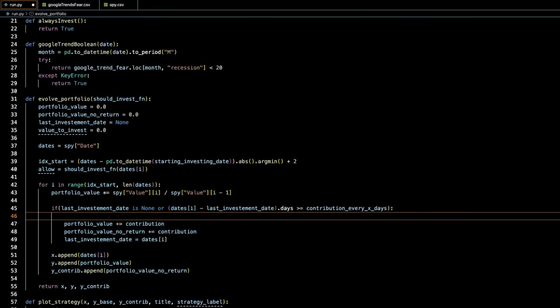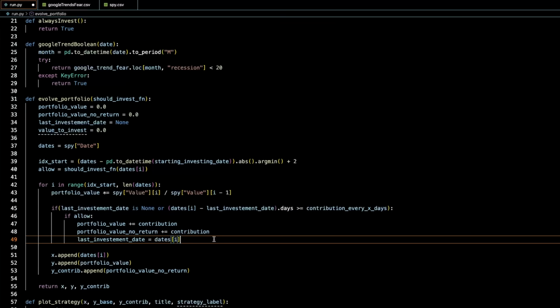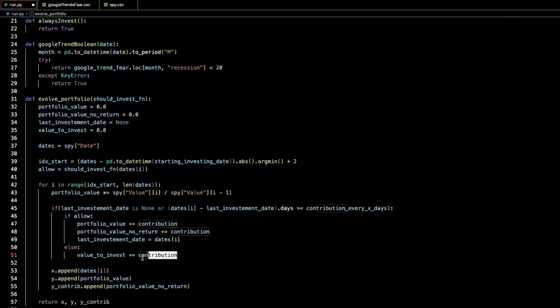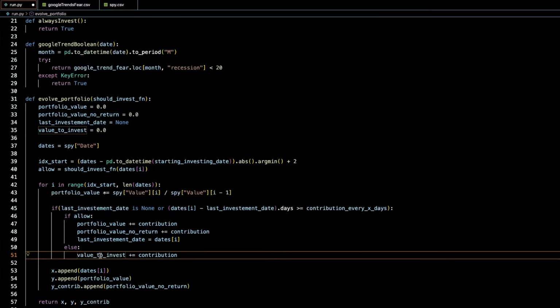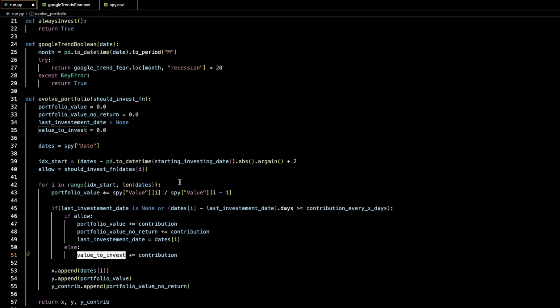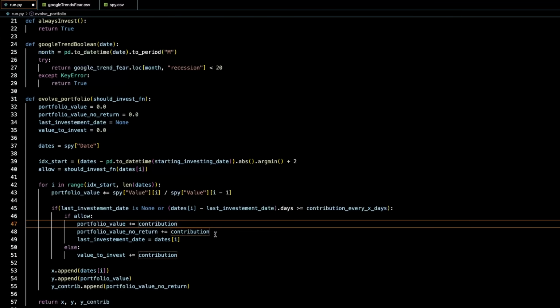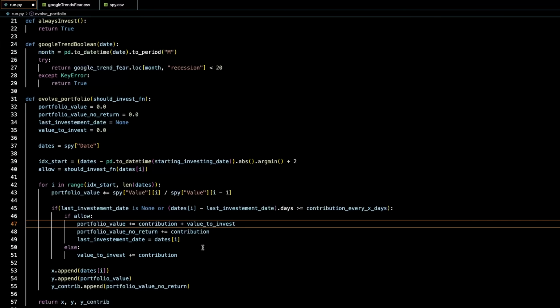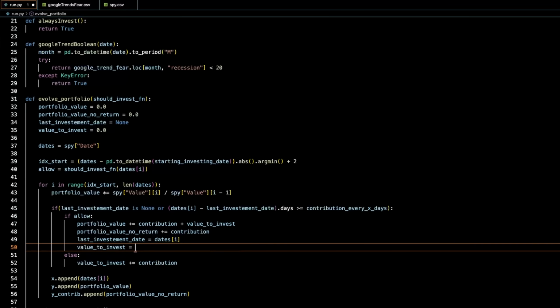So then in our if statement, we'll say if allow is true, you can invest. Otherwise, you're not going to invest at all, but you will add this money to the stockpile of money that you could invest. Now, of course, every time you believe there's a recession, this value is going to grow and grow and grow up until the point where you don't think there's a recession anymore, and you're going to dump all of this into the market, which means that when this is true, you should always be adding whatever that value to invest is to your portfolio value. And then of course you should make it 0 because you've dumped it all into your portfolio.